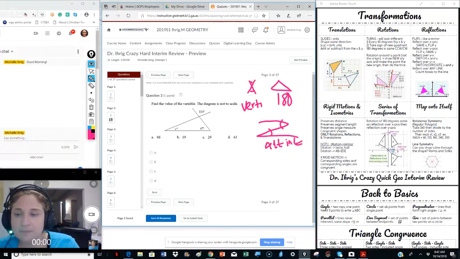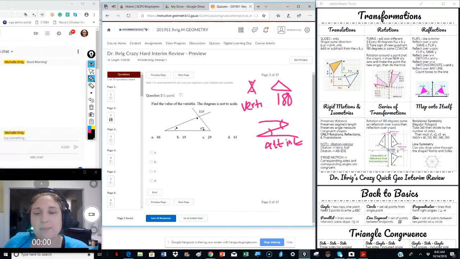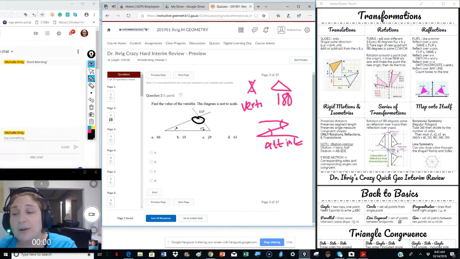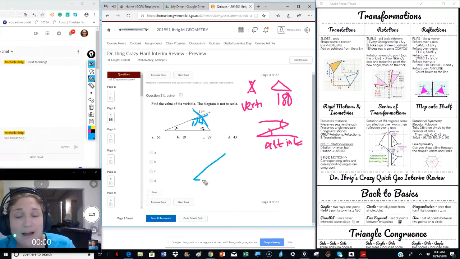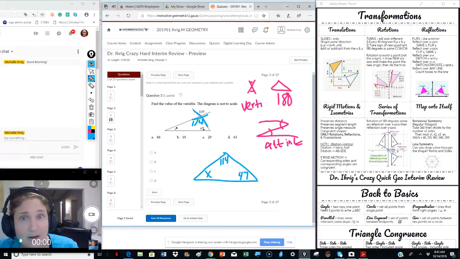So if we look here, we have triangles. Okay, obviously we have a triangle. But in order for us to get this measure, we first have to know this measure here. So instead of looking for the triangle, let's look for the x. And here's our x. So if that is 114, that means that this right here also has to be 114. The reason is because they're vertical angles, kissing fish, and vertical angles are congruent. They have the same measure. Now I have a better triangle. I know that this measure is 114. I know that this measure is 47. And now I can solve for x.